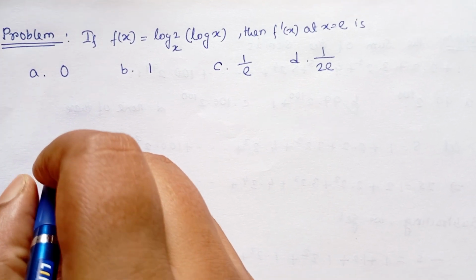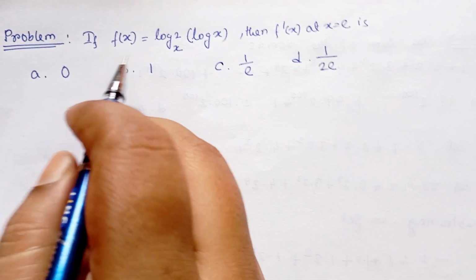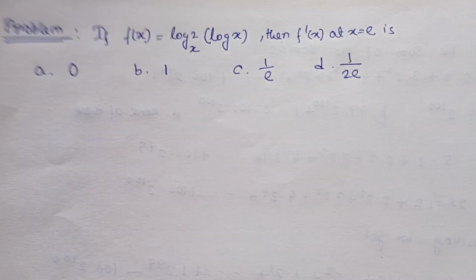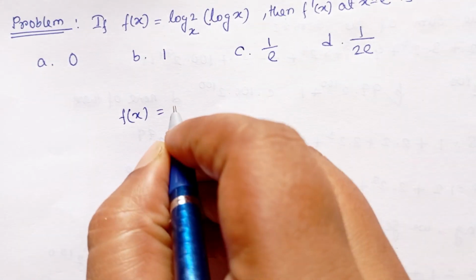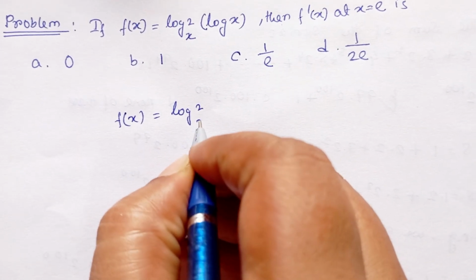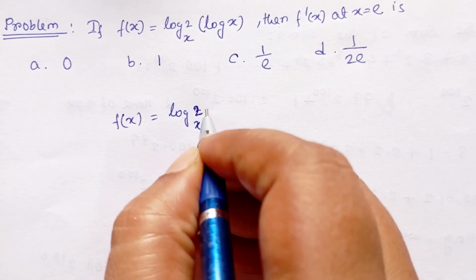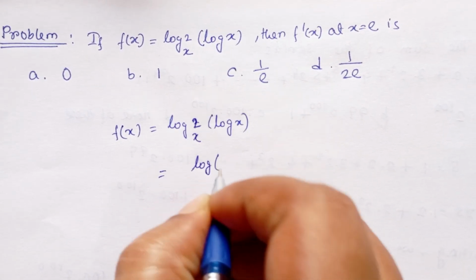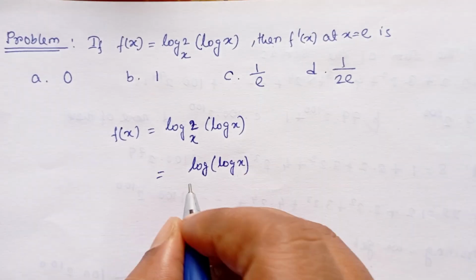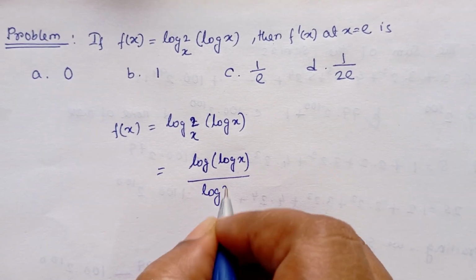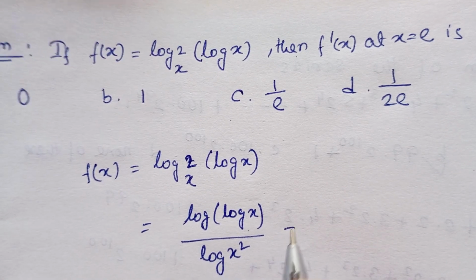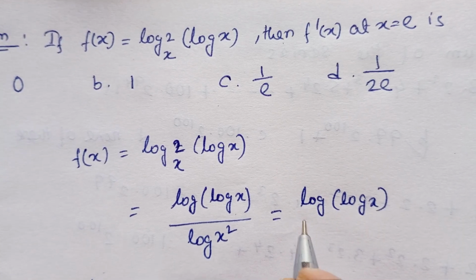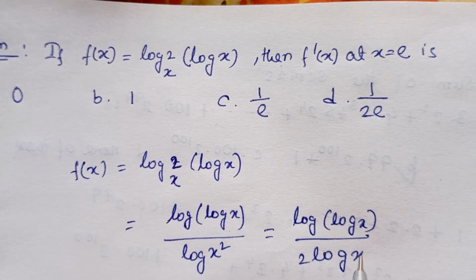Today we will solve this problem of derivative. So if f(x) is given, we have to find f dash x at x is equal to e. If f(x) is equal to log of log x to the base 2 divided by log of x square, this is equal to log of log x divided by 2 log x.